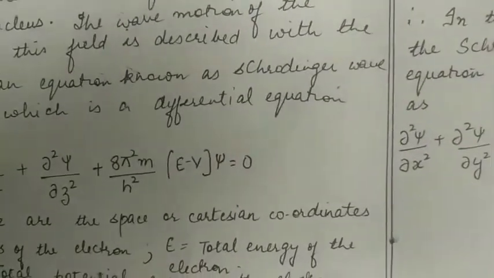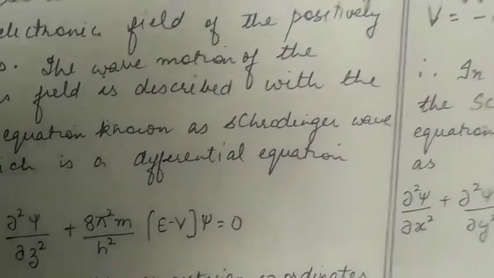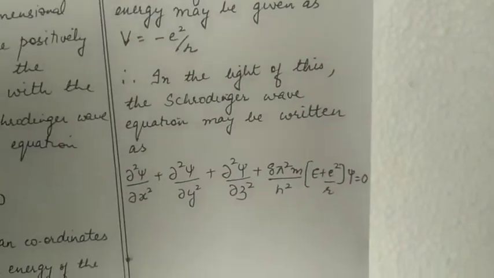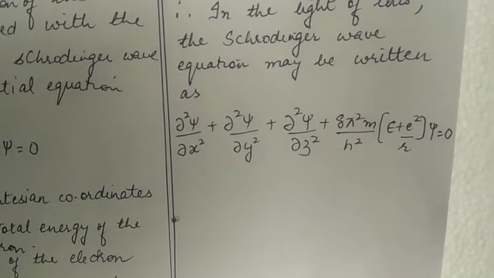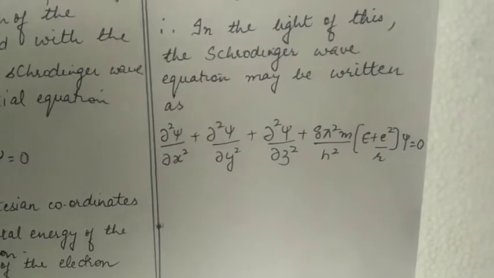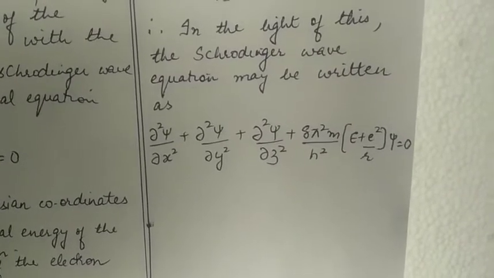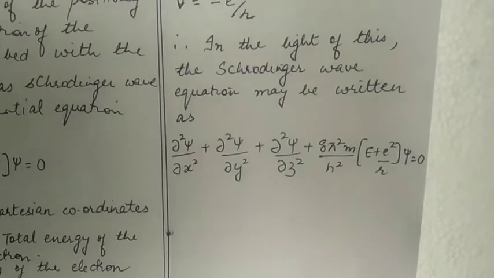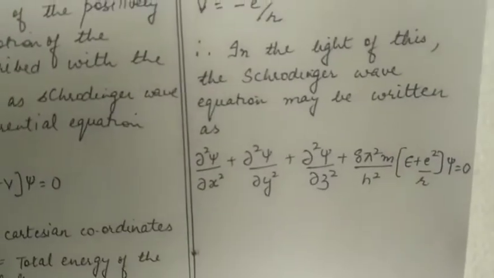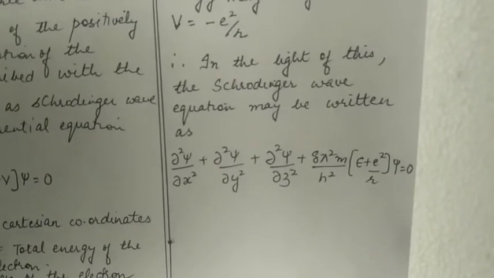So in this equation, if we put minus e square upon r in place of V, then the equation may be written as del square psi upon del x square plus del square psi upon del y square plus del square psi upon del z square plus 8 pi square m upon h square into (E plus e square upon r) into psi is equal to 0. On solving this equation, we get the probable position of the electron. We will cover this topic later on.